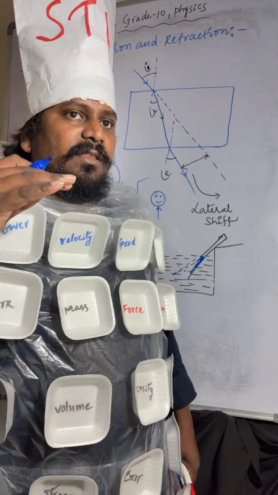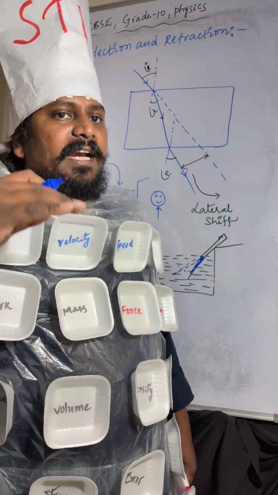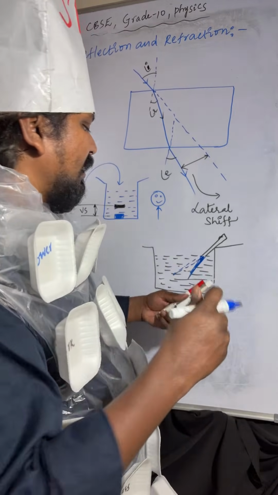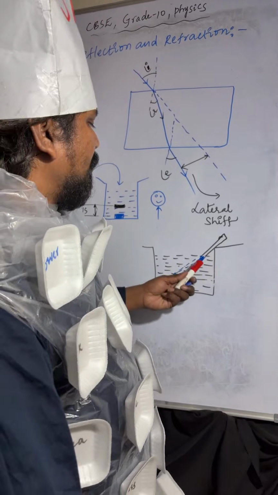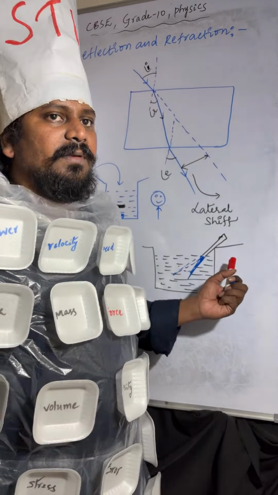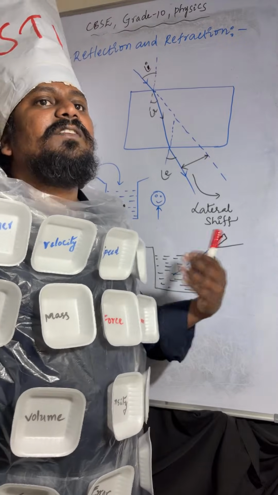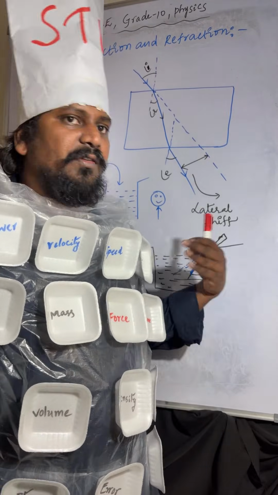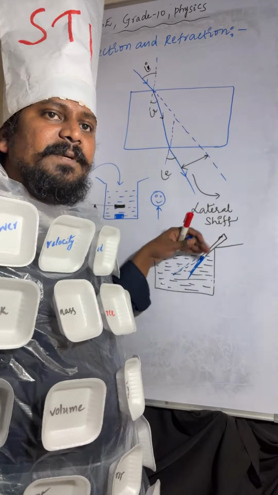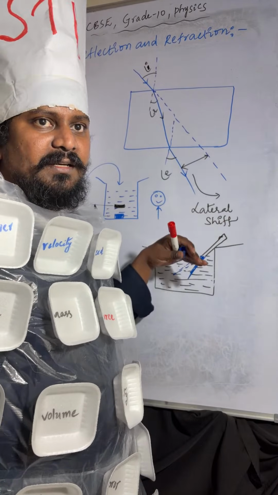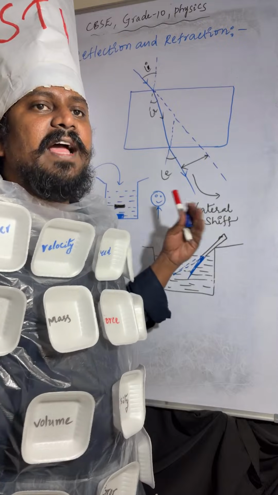You can observe it at this position only. But actually the pencil position is not changing. When you see it, it appears to be bent due to refraction of light.